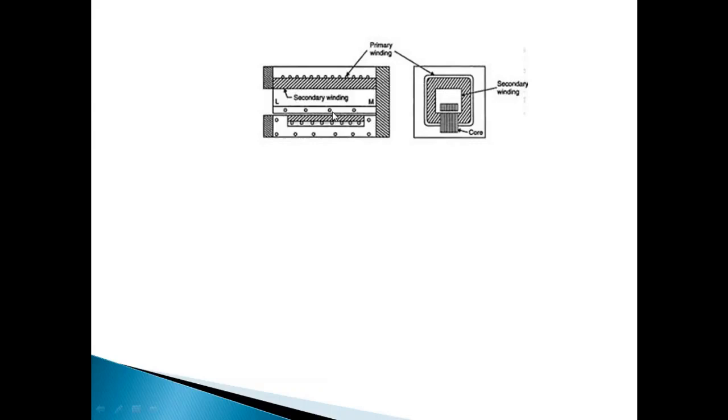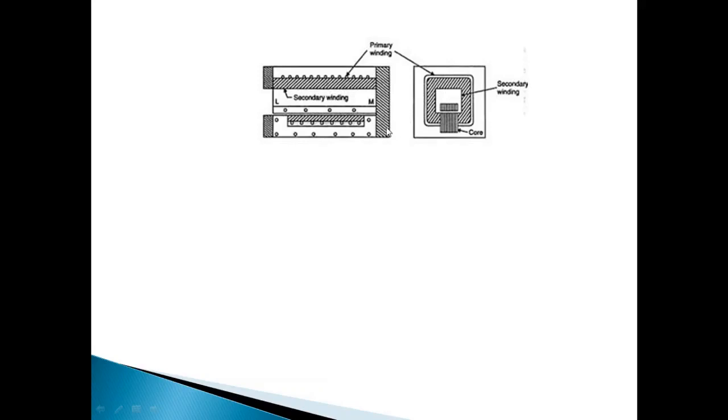Now let's see some of the important points we need to understand regarding this. It consists of an iron core. We will have an iron core here, right? That iron core links the primary and secondary in the circuit. The secondary circuit consists of a metal container forming the walls of the furnace. So this metal container will form the walls. If we have a metal container, then the heat can be transferred easily, right?